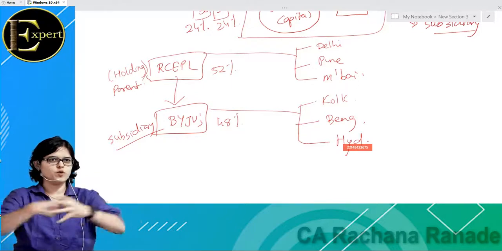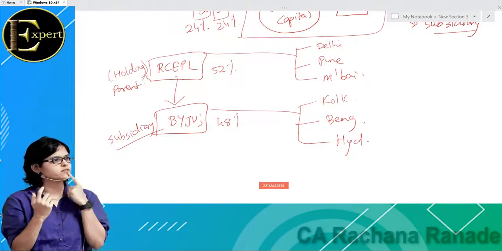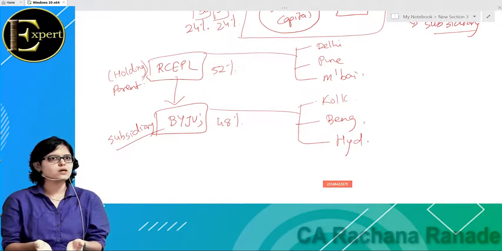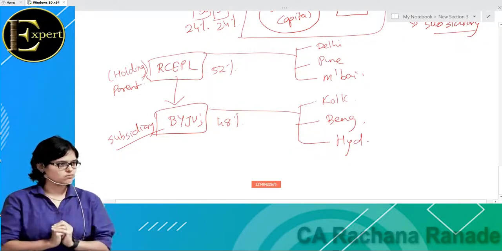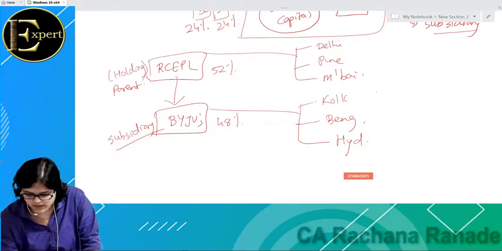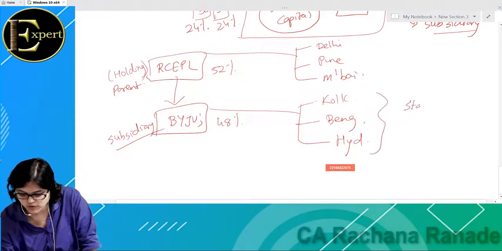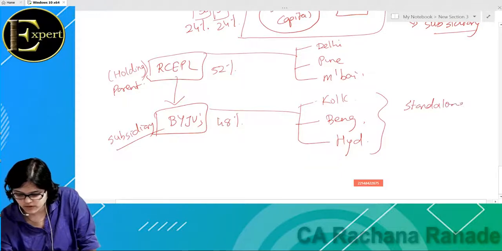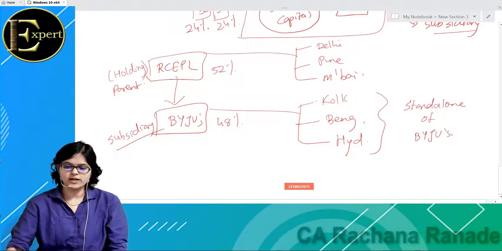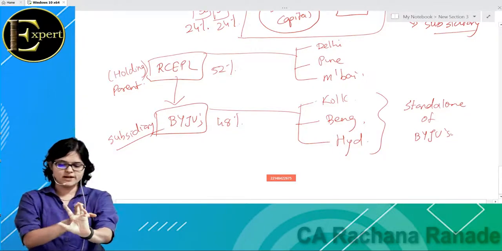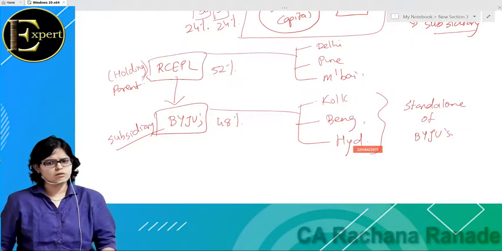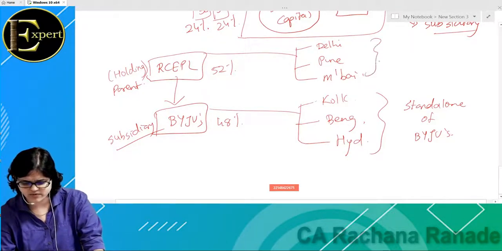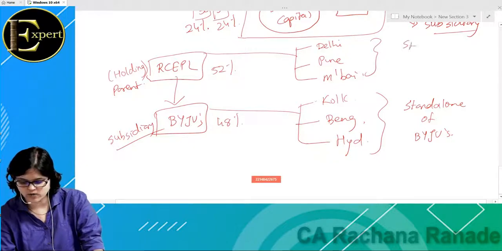Okay, so that is again standalone. So all this put together is standalone financial statements of whom? Everyone, of Byju's. Okay, quickly tell me, Delhi P&L, Pune P&L, Mumbai P&L all put together is standalone of Red Chillies Entertainment Private Limited. This is finally Red Chillies only. So standalone of Red Chillies Entertainment Private Limited.